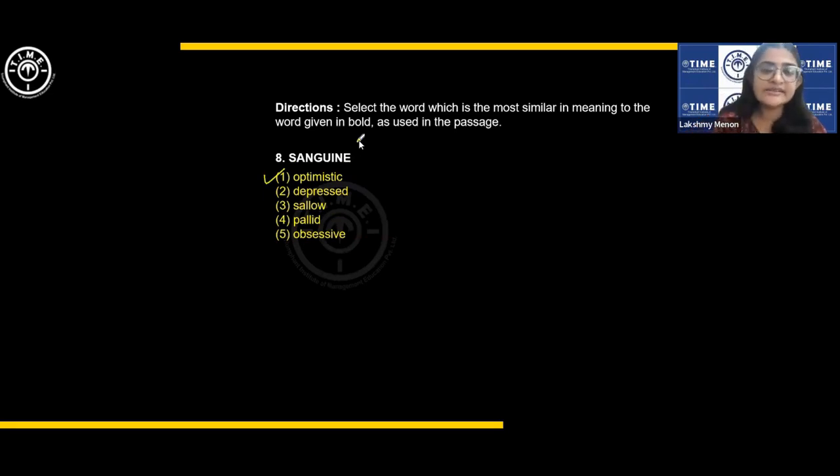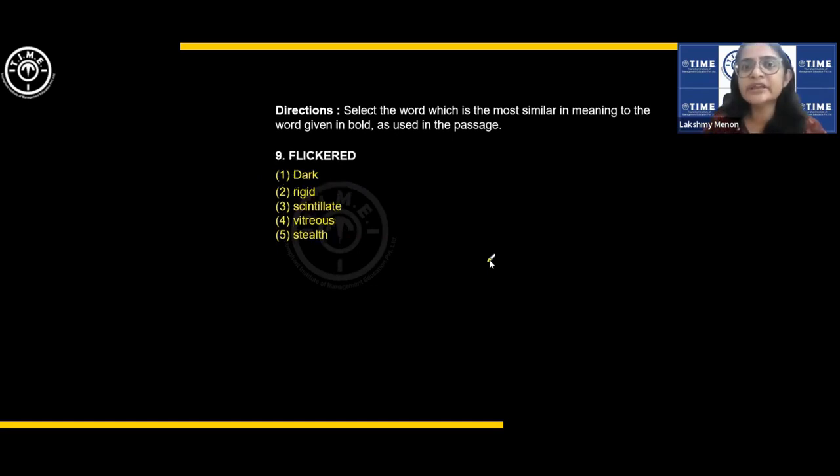So sanguine has the root sang, which means blood, but it shows like a rush in blood. That is, what do you say, blood circulation. There is a symbol of life and vitality. That's how sanguine means optimistic. Okay. Yeah, the other words: depressed; sallow is pale, unhealthy looking; pallid is also the same, pale; and obsessive, obsessed with excessively thinking about something.